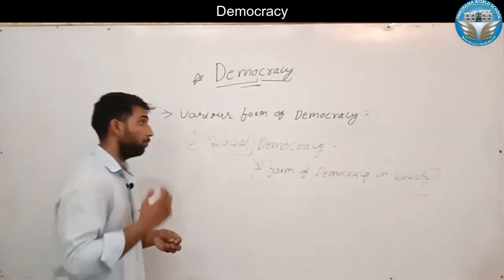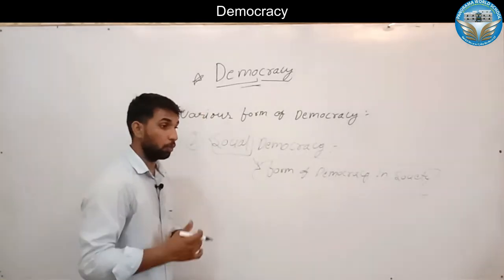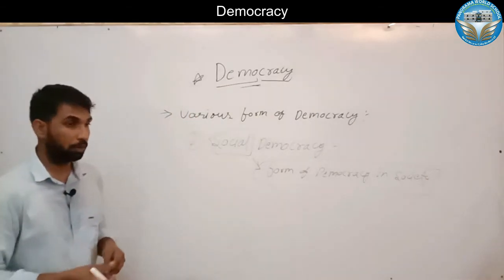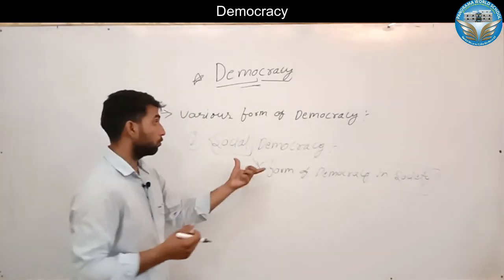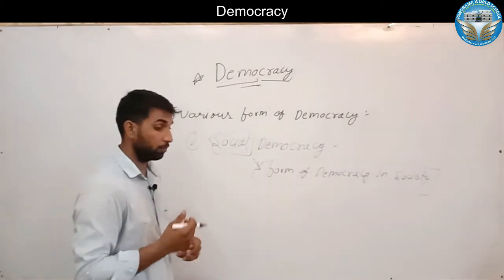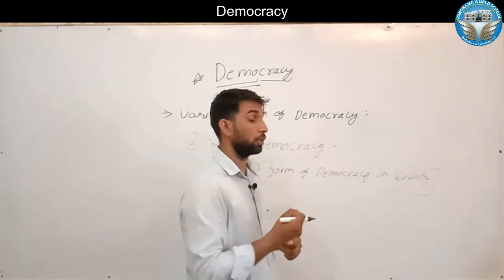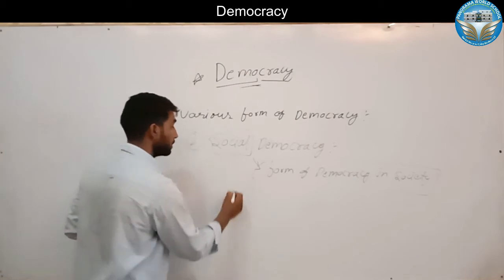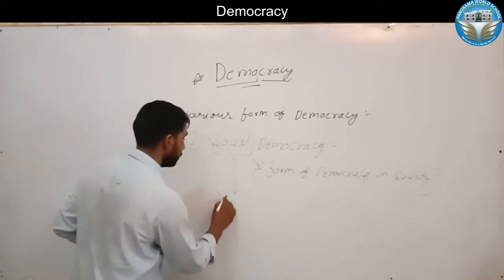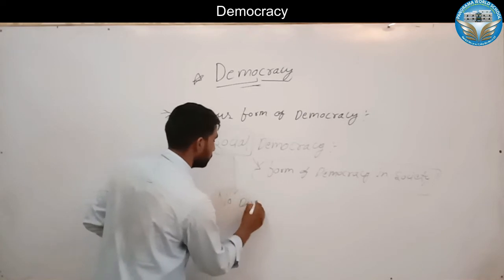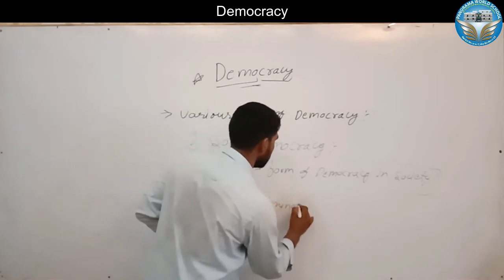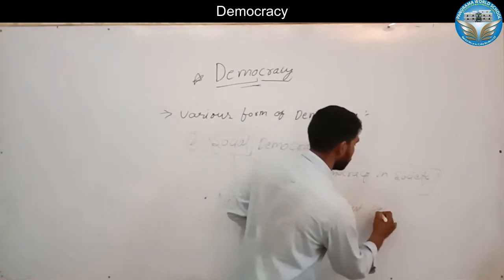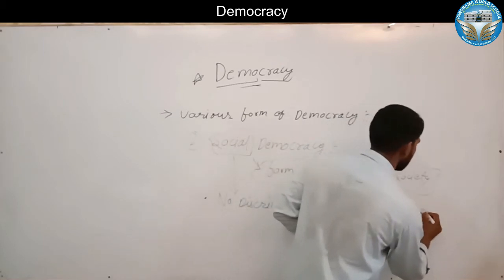We are living in a society where every individual gets equal opportunity and is not discriminated against on the basis of different reasons. All these are social democracy. For the development of political democracy, we need to first develop social democracy, because social democracy is about no discrimination among the people of society.